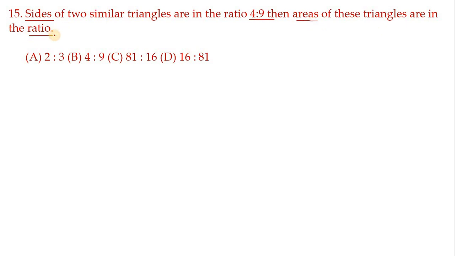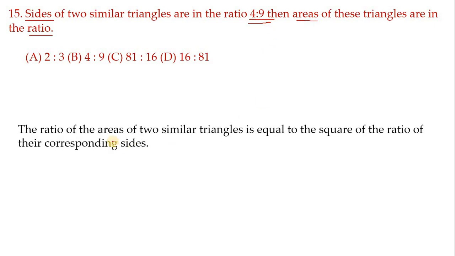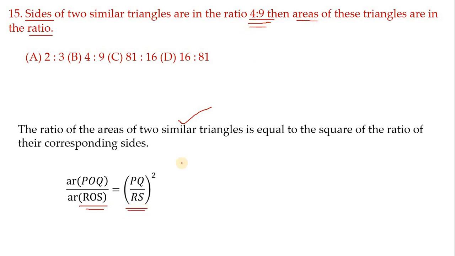Hence, you have to make the square of 4:9. So this theorem concept only we are using. So area of POQ by area of ROS, just to make you understand, PQ by RS, let me take 4:9 as these values.